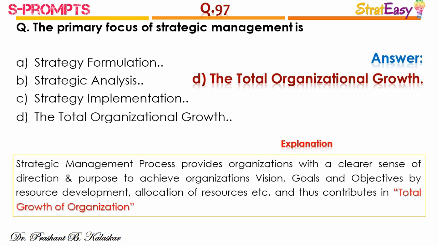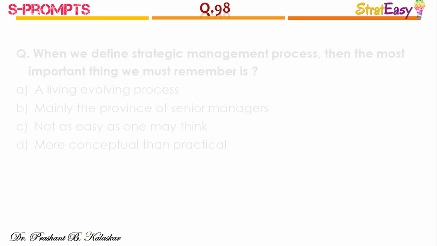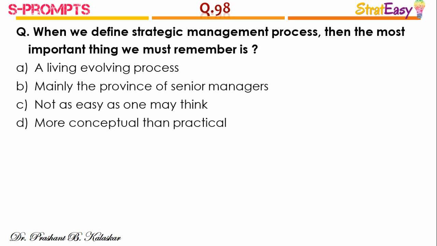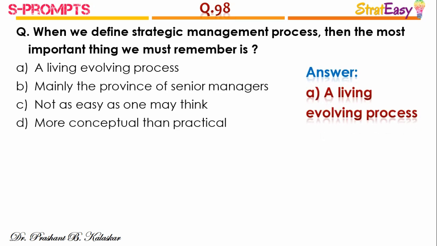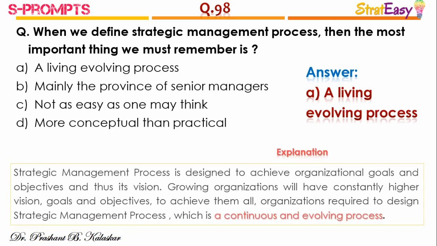Strategic management process provides organizations with a clearer sense of direction and purpose to achieve organizations' vision, goals and objectives by resource development, allocation of resources, etc., and thus contributes in total growth of the organization. Question number 98. When we define strategic management process, then the most important thing we must remember is, the right answer is option A, a living, evolving process.